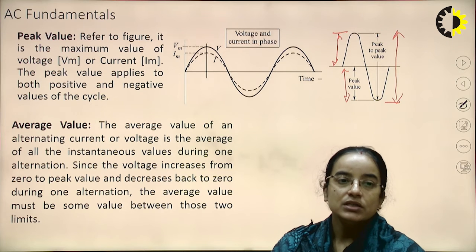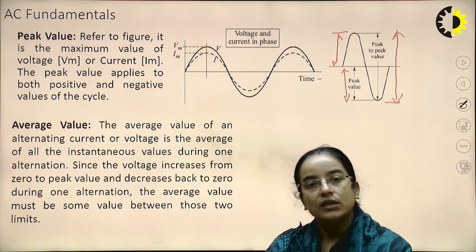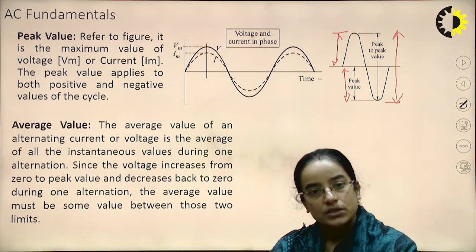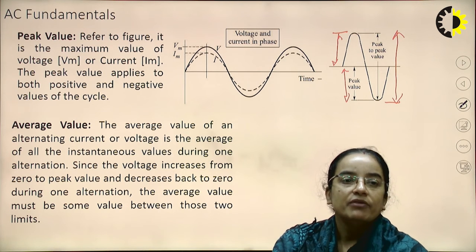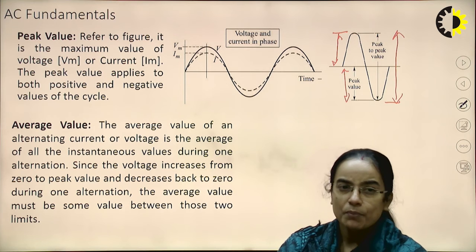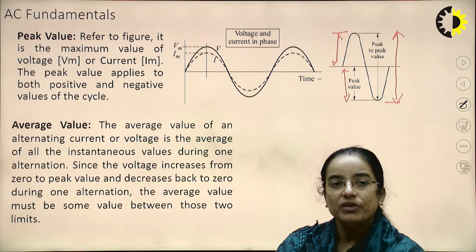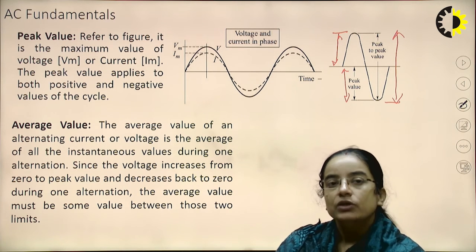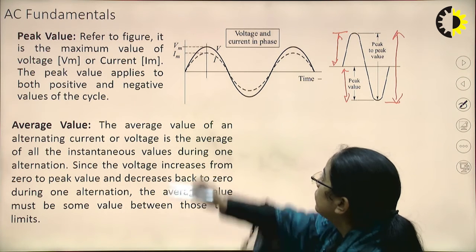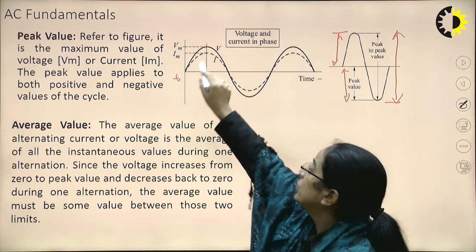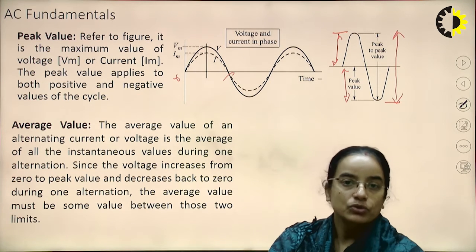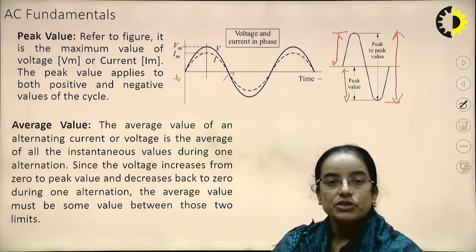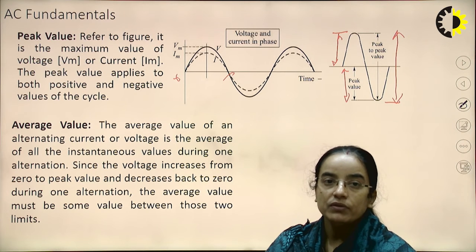Since the voltage increases from 0 to peak and then decreases from peak back to 0 during one time period, the average value must be some value between these two limits. It starts from 0, goes to Vm, and then from Vm decreases again, so the average will be a value between 0 and Vm.